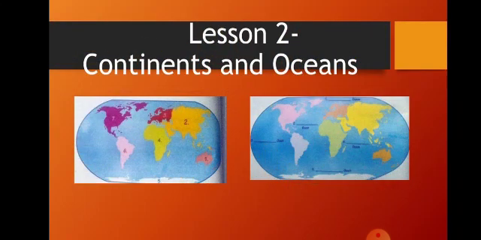So, the second chapter is continents and oceans. Open page number 2 of your book. My dear children, there are 7 large areas of land on Earth, made up of 7 continents. And today we will learn about those 7 continents.